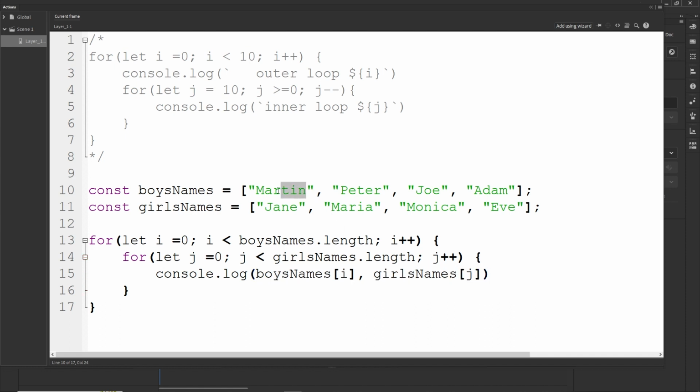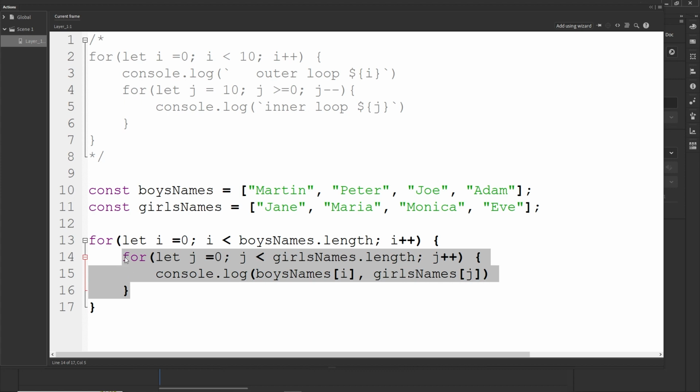So I'm going to print Martin and Jane. Okay, and then this for loop is going to repeat one more time. And right now console.log boys names, it is still going to be 0 because the outer loop is still 0. And we are going to print girls names j, which right now is going to be 1. So we are going to print Martin and Maria.